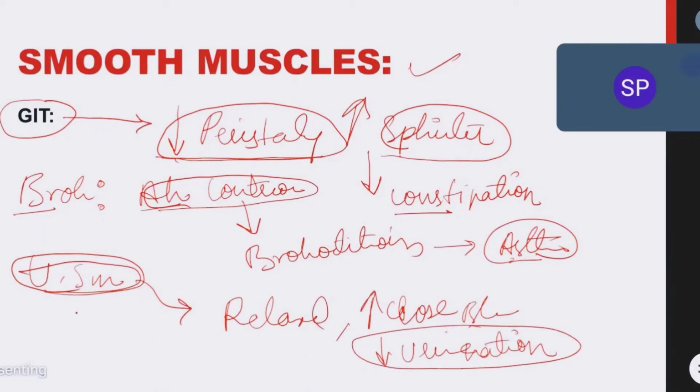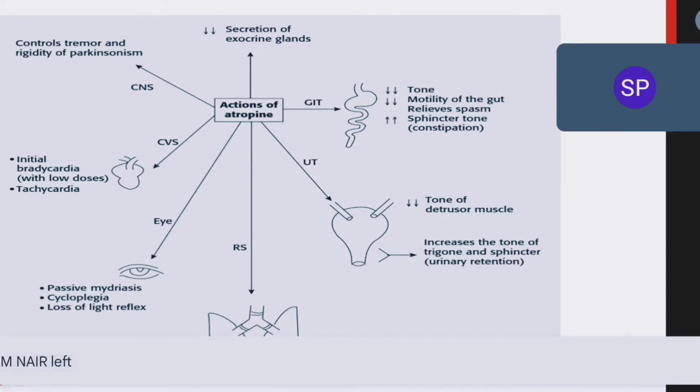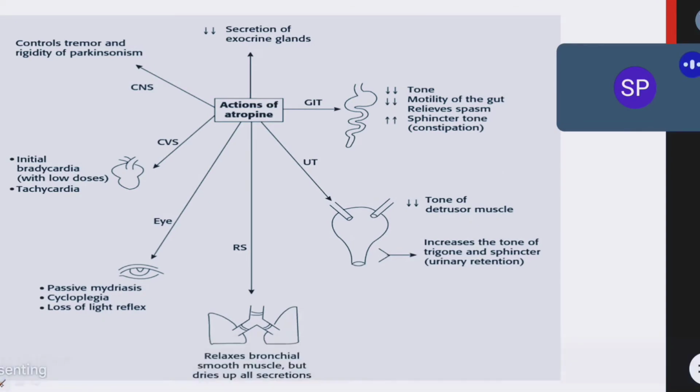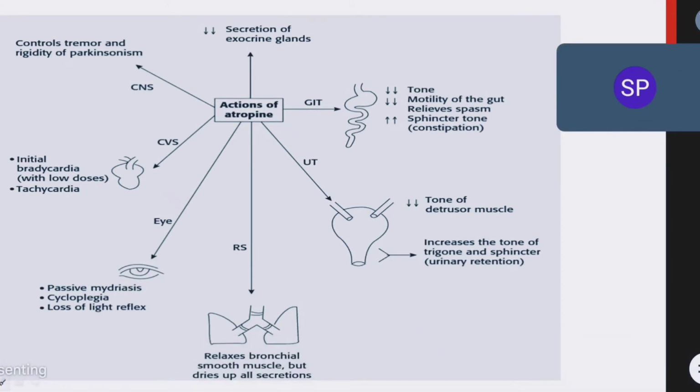Okay, so this is the action of atropine on the smooth muscles: on the GI smooth muscles, on the bronchial smooth muscles, and on the urinary smooth muscles. Clear, everybody? These are the actions of atropine. Are you all following me? Okay, see, it is very easy. I am going very slowly, and I am explaining each and every point. If you did not understand, you should ask me.